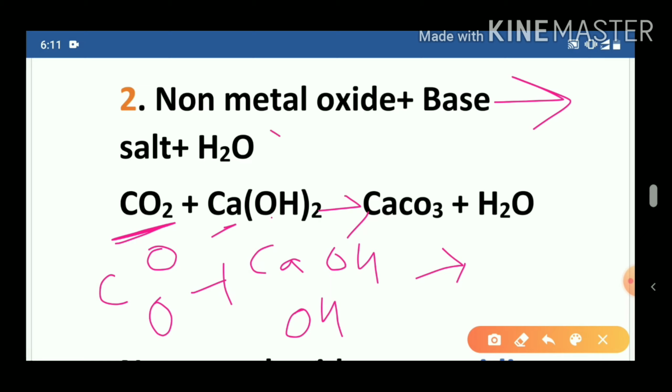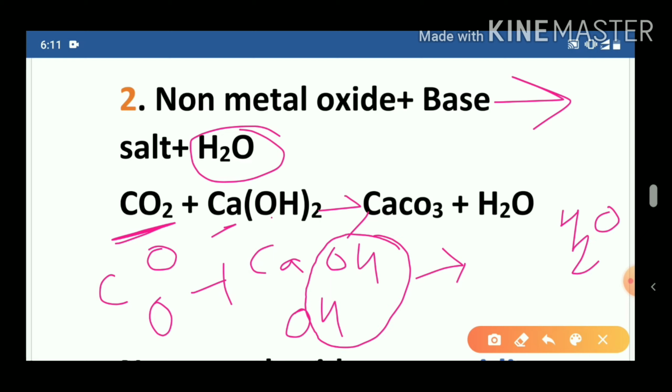The first thing is to take out the water. We will take out water from here. Now see, H2O, we have taken out water. Now what is left? Write that.